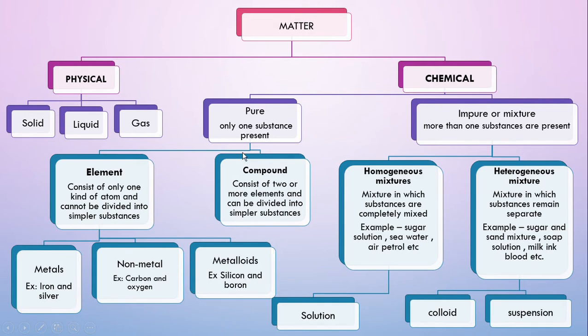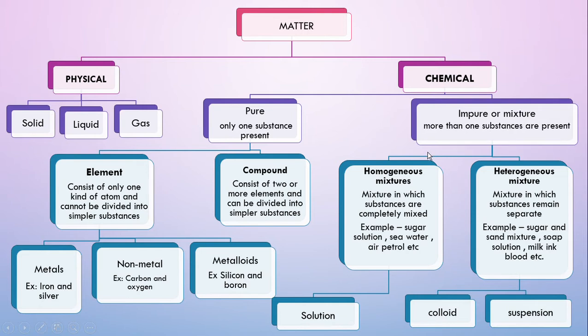Pure substances are of two types: elements and compounds. Elements consist of only one kind of atom and cannot be divided into simpler substances, whereas a compound consists of two or more elements and can be divided into simpler substances. Elements are of three types: metals, non-metals, and metalloids.